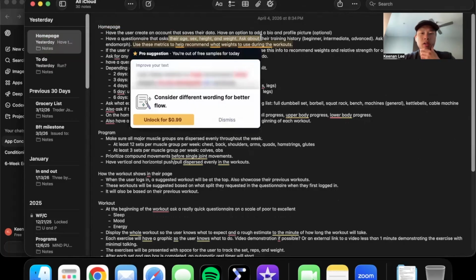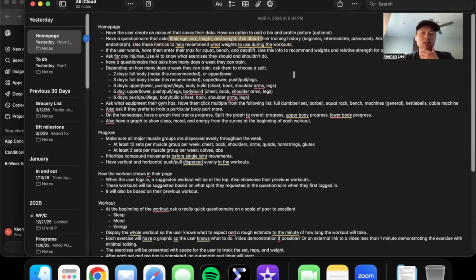They have a questionnaire that they have to answer about their age, sex, height, weight, their training history, whether they're beginner, advanced, intermediate. And then if they want to, they can enter in their previous metrics for squat, bench, and deadlift so that the AI can generate recommended weights when we recommend them a program.